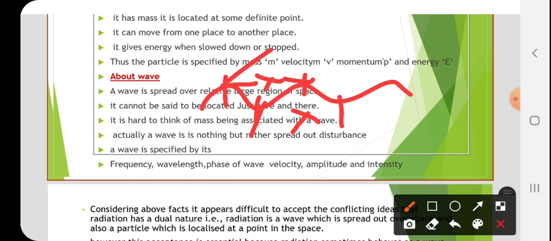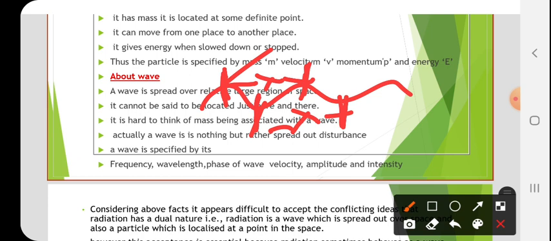Consecutive means side by side, that is also successive. The distance between consecutive crests or consecutive troughs is called wavelength. It is denoted by lambda, right?